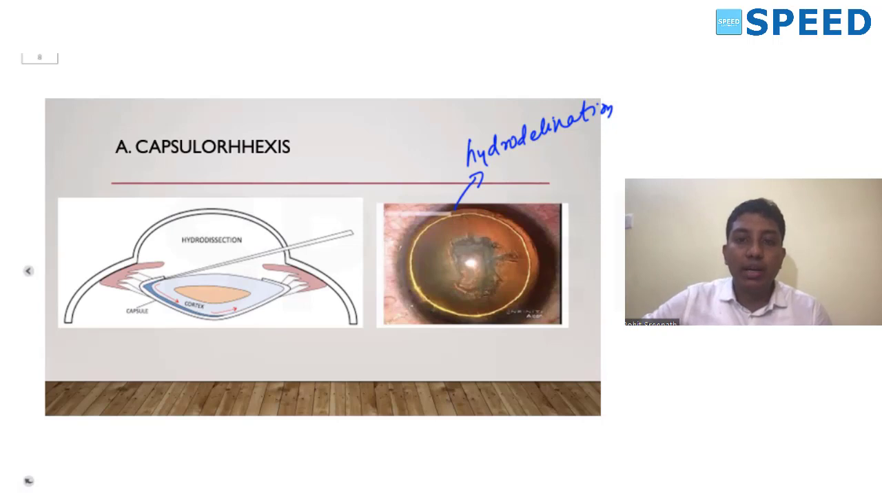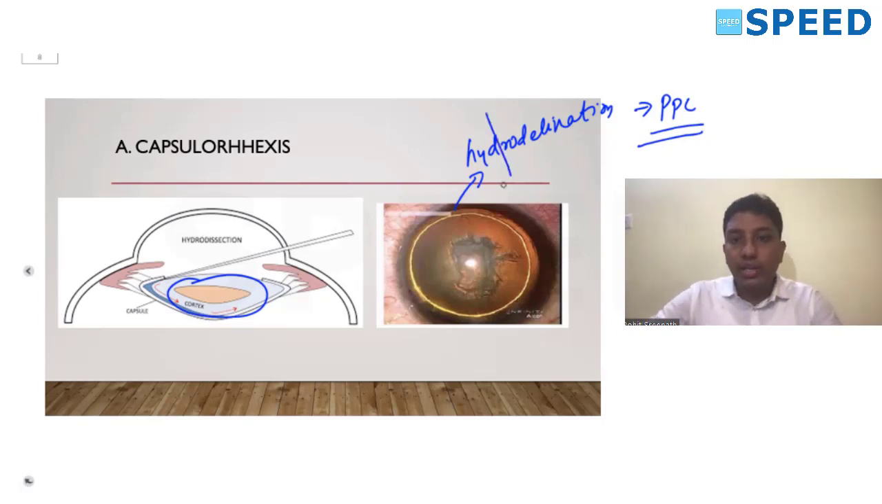So what happens in a hydrodelineation? We go inside the substance of the lens nucleus and inject the fluid. There will be a separation of the central nuclear core from the outer cortex. So in a hydrodelineation, we are separating the central nuclear core from the outer cortex. This is typically done in case of a cataract known as a posterior polar cataract. In a posterior polar cataract, we know the thinnest part of the capsule is the posterior pole.